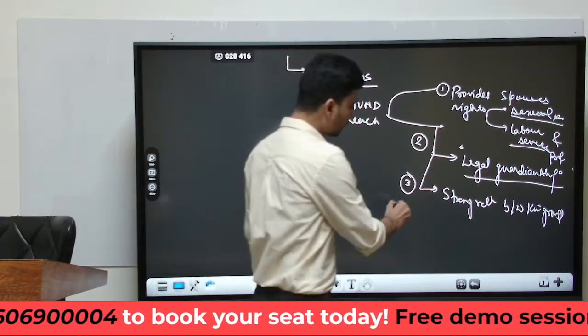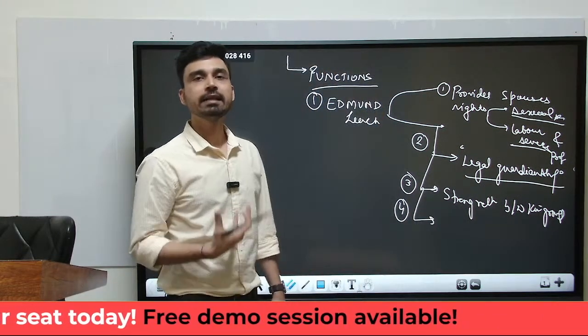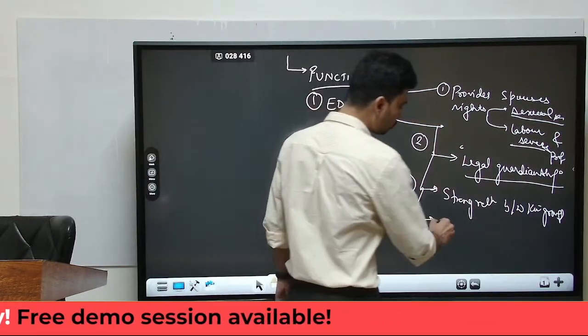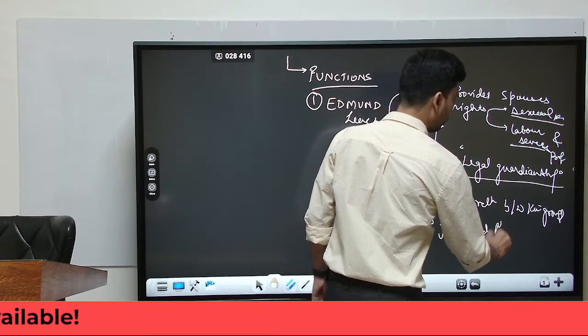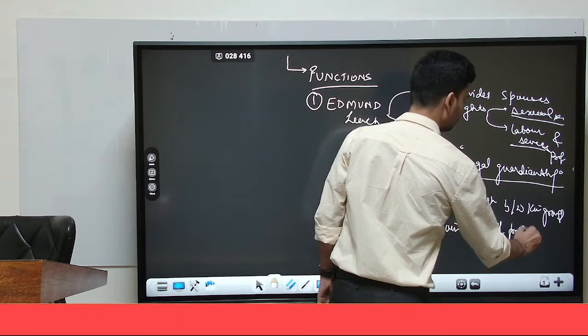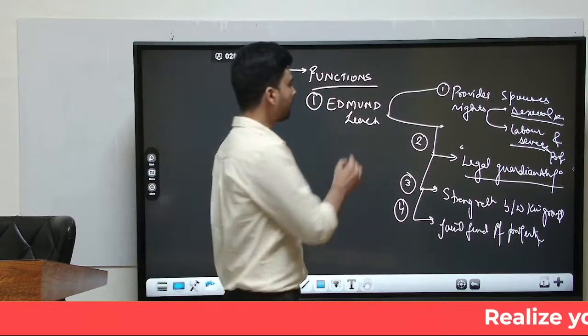And fourth, it provides an avenue for the establishment of a joint fund of property. So these are the 4 major functions that marriage performs as per Edmund Leach.